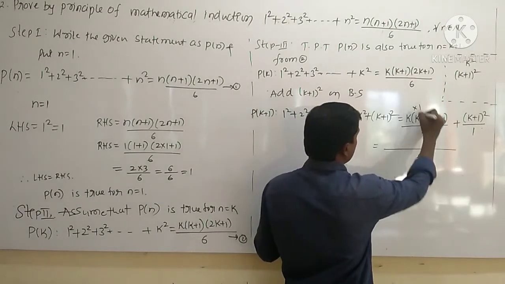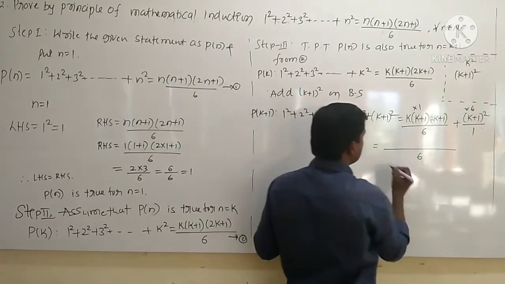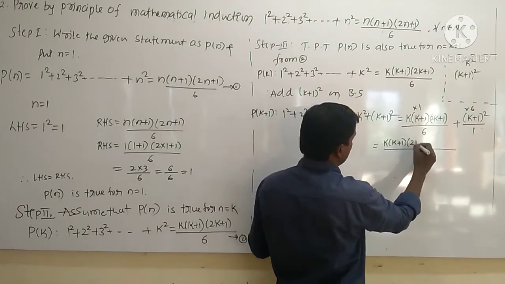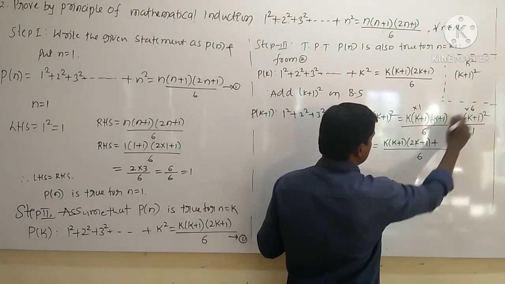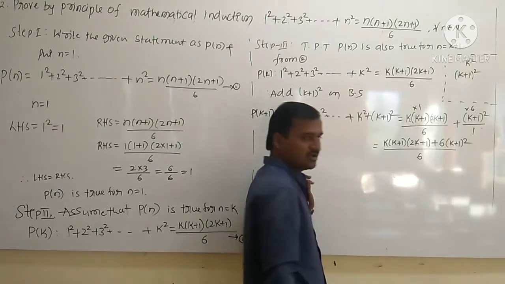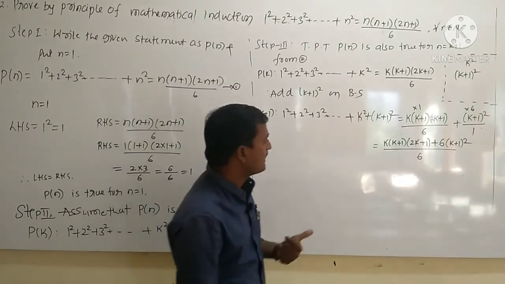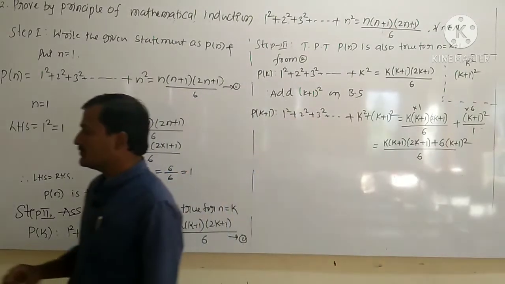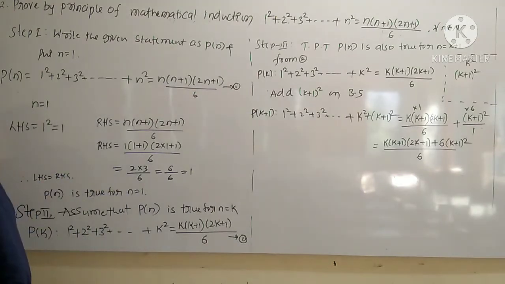Here you should multiply 1, here you should multiply 6. So hence it becomes k into k plus 1 into 2k plus 1 plus 6 into k plus 1 whole square. Right, here k plus 1 is there, k plus 1 is there. Take k plus 1 whole square common.